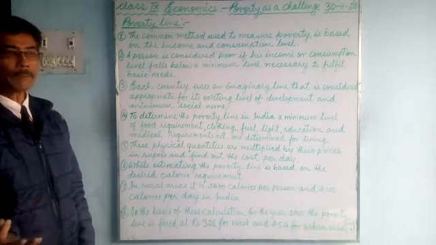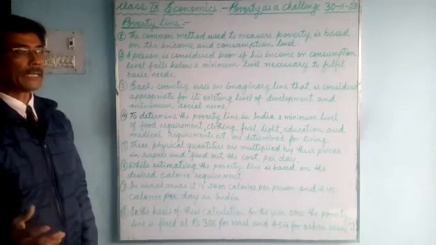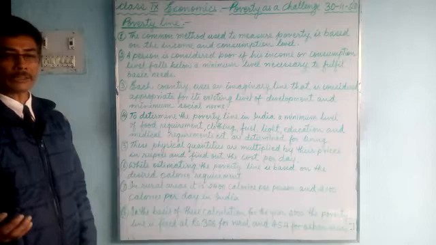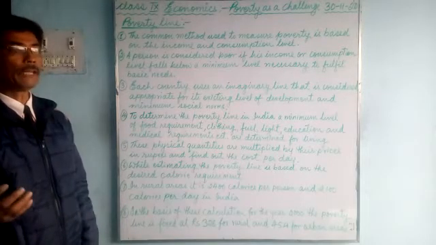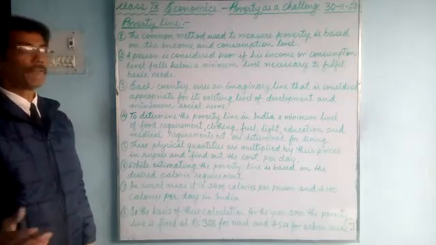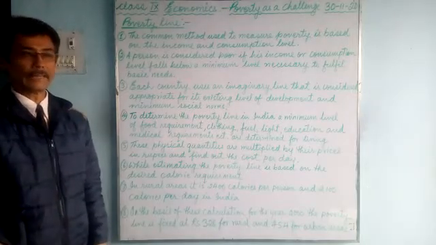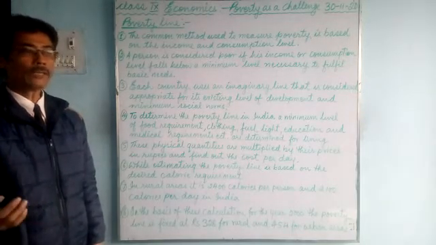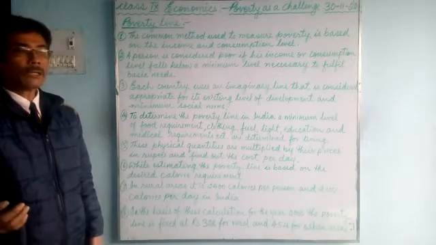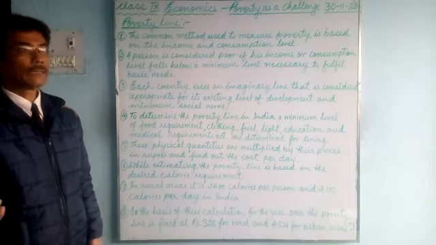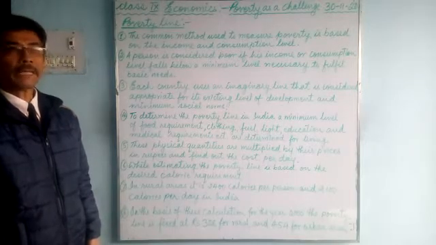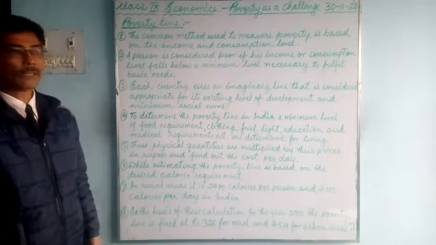These are the 3 basic needs, and his income should be sufficient to fulfill his daily requirement. Of course, we do not purchase clothes daily, but once in a year, and the cost of the cloth can be divided by 365. Then per day you will get the price of the cloth.